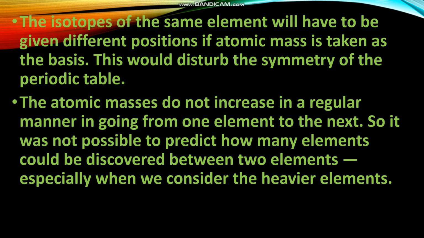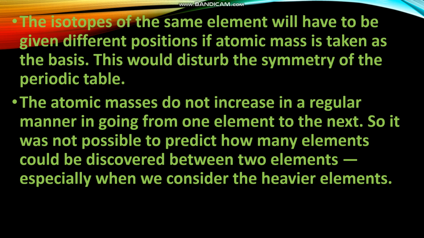So once again, the limitations of Mendeleev's classification are: one point, he could not assign a correct position to hydrogen in his table because hydrogen resembles both alkali metals as well as halogens. Another one, the problem of isotopes.